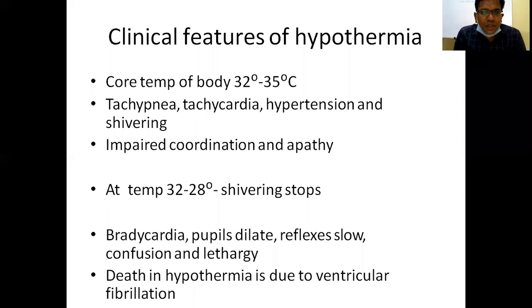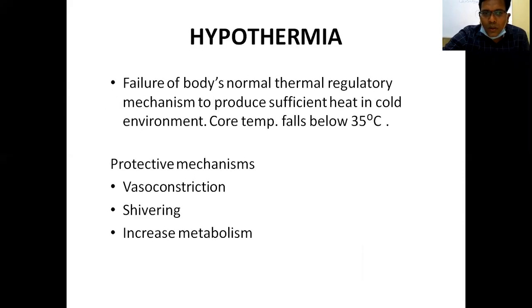So what are the clinical features? If the core body temperature is in the range between 32 to 35 degrees, the patient has tachypnea, tachycardia, hypertension, and shivering, with impaired coordination. If the core body temperature is 32 to 35 degrees, shivering is present. With impaired coordination and apathy, the temperature is less than 32 degrees, in the range between 28 to 30 degrees, even the shivering mechanism fails. The shivering mechanism is a protective mechanism. I initially told that the protective mechanisms are shivering, vasoconstriction, and increased metabolism. These are the protective mechanisms for heat generation.